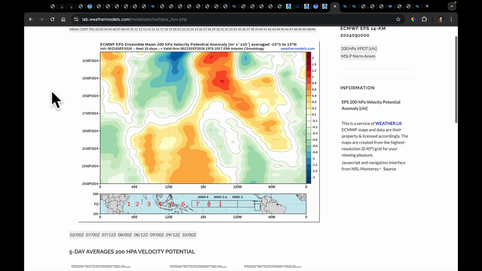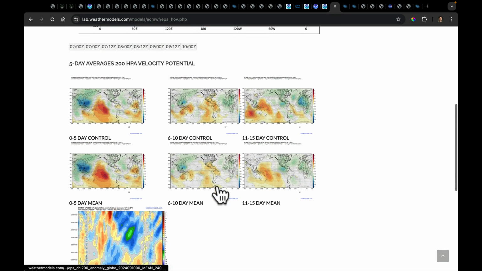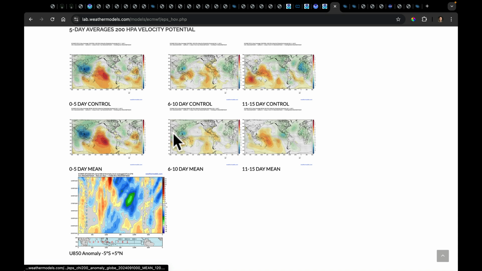But also take note of this. While today the MJO is in phase 5, 6, we start to see some activity kind of splitting it up here for a while, with the biggest subsidence going out here into the middle of the Pacific Ocean. You can probably see that a little bit better if you look at these 3 maps.